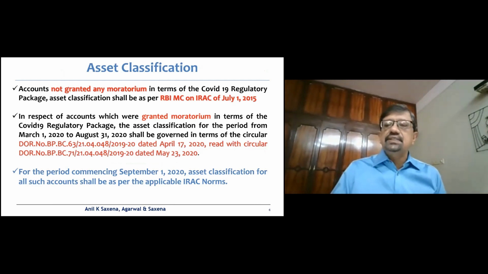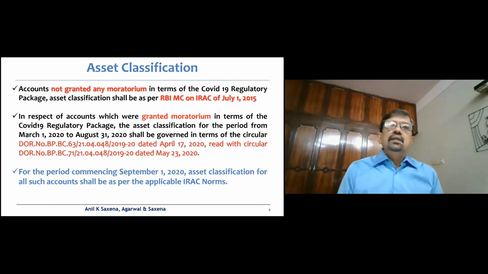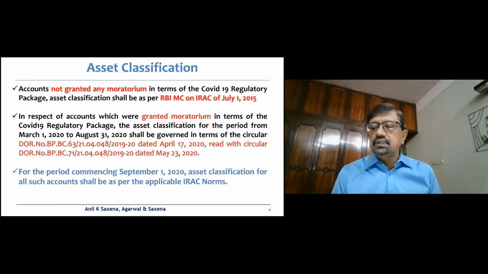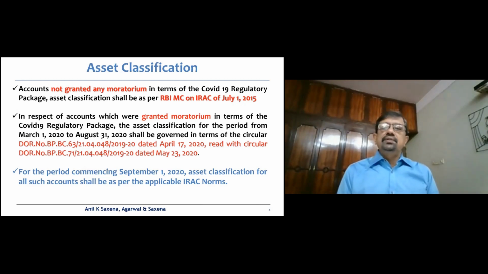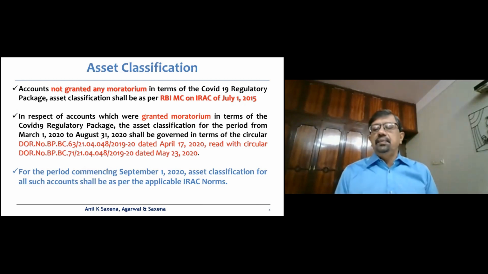Now, with respect to the asset classification, which obviously is the biggest challenge. The RBI circular has to be read with two circulars, of the 17th April 2020 and May 23rd 2020. The circular says that the accounts which have not been granted any moratorium in terms of the COVID-19 regulatory package will be governed by the delinquency norms outlined in the RBI Master Circular of 1st July 2015.